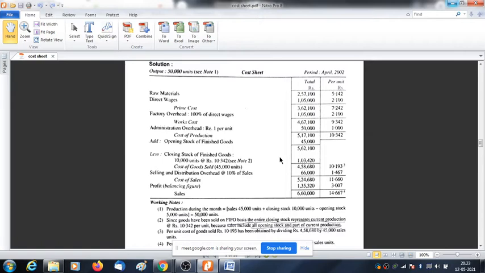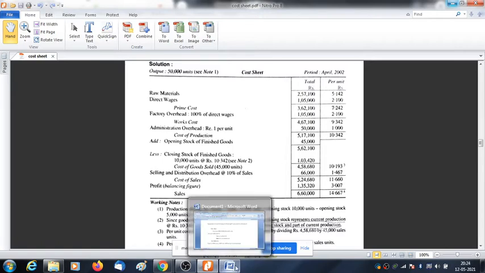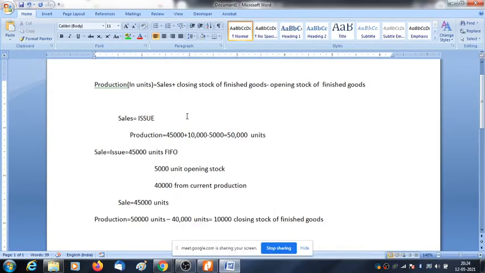Okay. Any other question? Feel free, sir, to ask. Please explain the production. Production, sir, we have 45,000 plus 10,000 minus 5,000; please explain this part. You see the formula: production in units is sales plus closing stock of finished goods minus opening stock of finished goods. 45,000 is sales, given in the problem. Closing stock is given in the problem, 10,000, and opening stock is given in the problem, 5,000. So production is coming 50,000 units. Okay, sir.